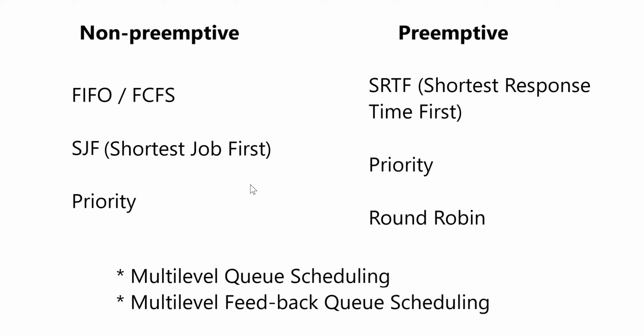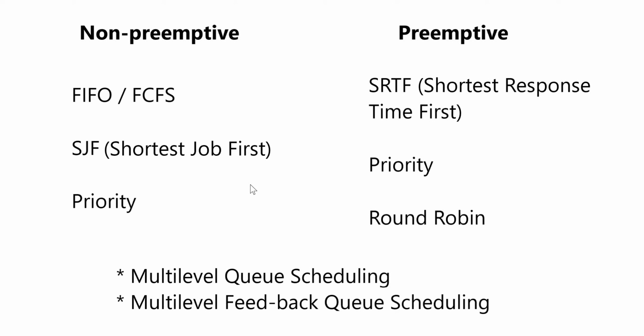Now SRTF, shortest remaining time first, is just like shortest job first, but the only difference is that it will allow the priority based processes to be executed first or even cut another process while it is finishing its execution. Again, priority has two types, non-preemptive and preemptive. So the only difference is that in preemptive priority algorithms, the higher priority processes will be able to cut the lower priority processes. And the final one is round robin, which we'll discuss in a while.